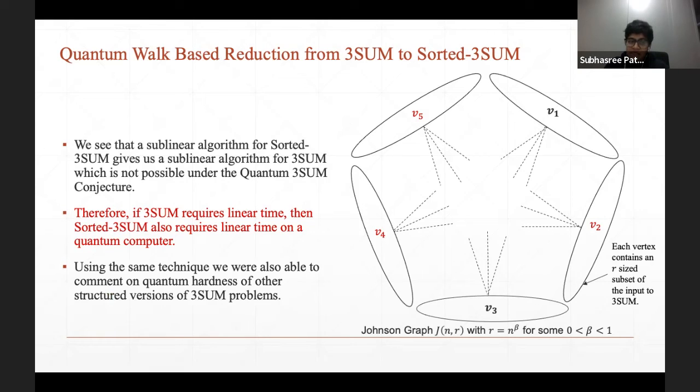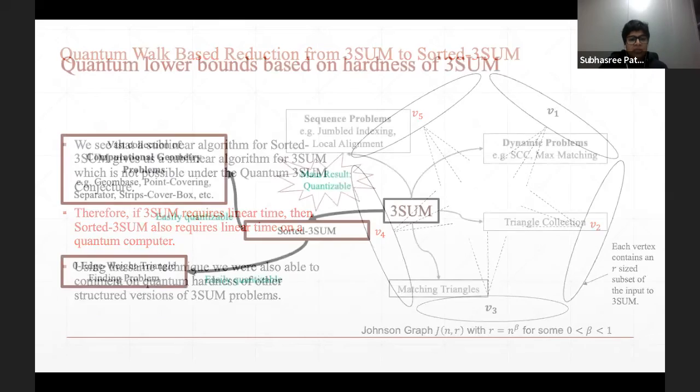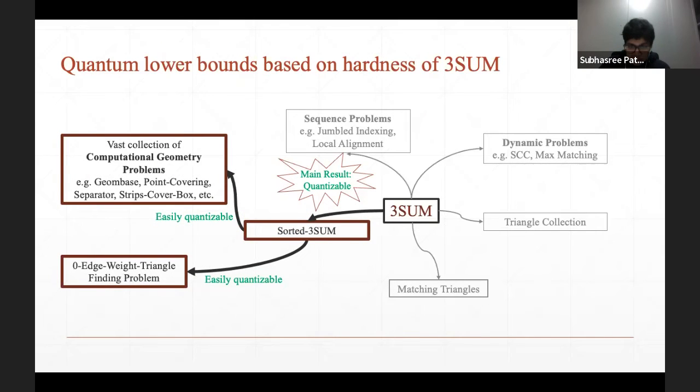And using the same technique, we were also able to comment on hardness of other structured versions of threesome problems, slightly different from sorted. That became the main result of our paper, where we were able to comment on the hardness of sorted threesome based on the hardness of threesome, which was not easy to quantize. Because of that, we were able to give almost tight bounds for most of these computational geometry problems and tight bounds for this zero edge weight triangle finding problem.